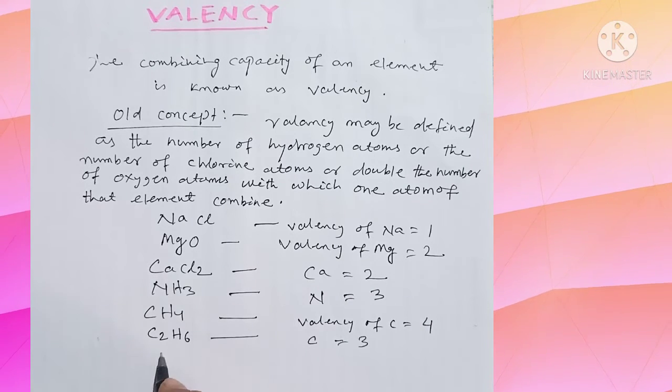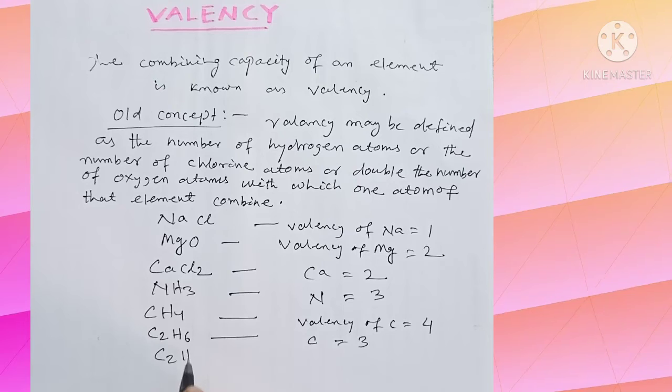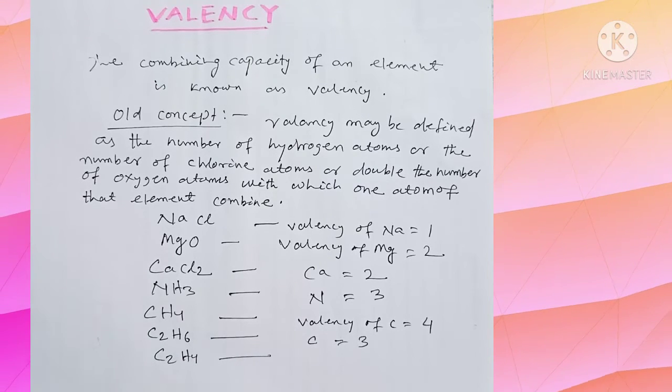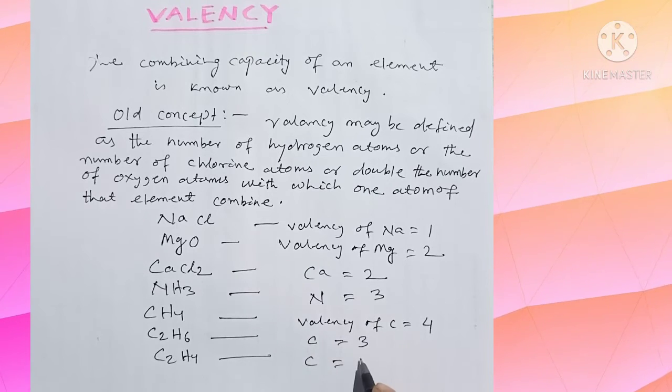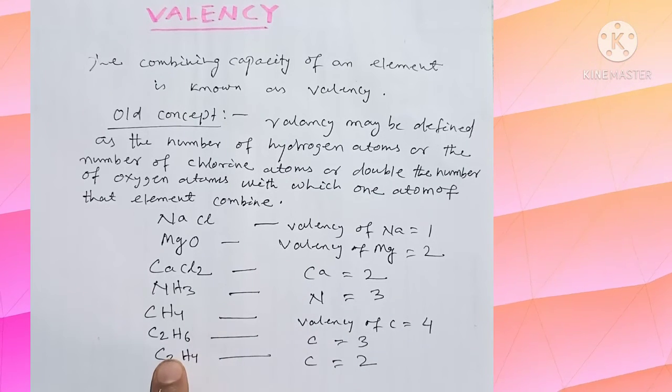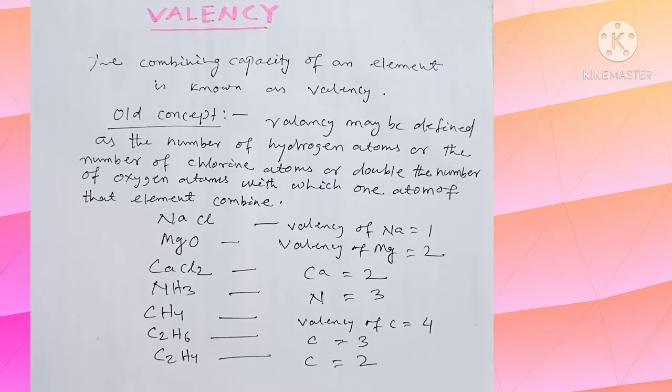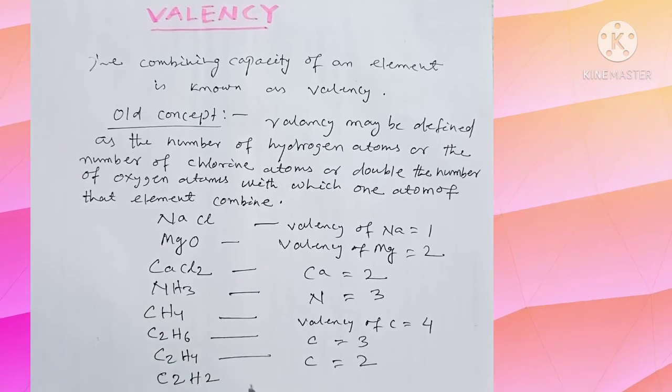Let us see in case of C2H4. Here the valency of carbon will be 2, since 2 atoms of carbon have combined with 4 atoms of hydrogen. Let us take another example, C2H2.